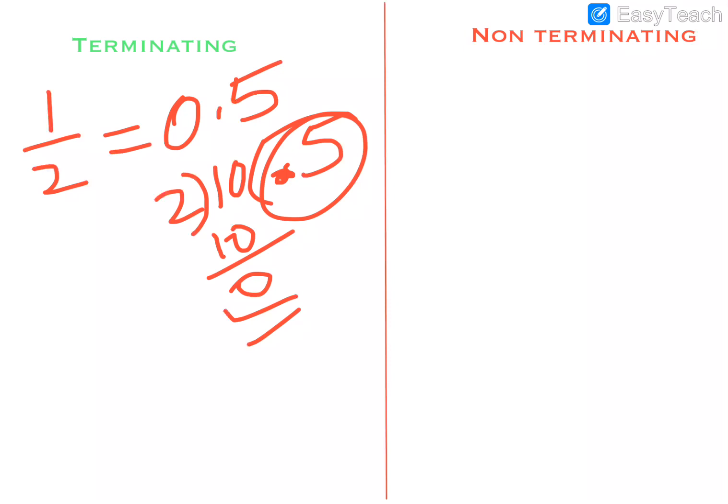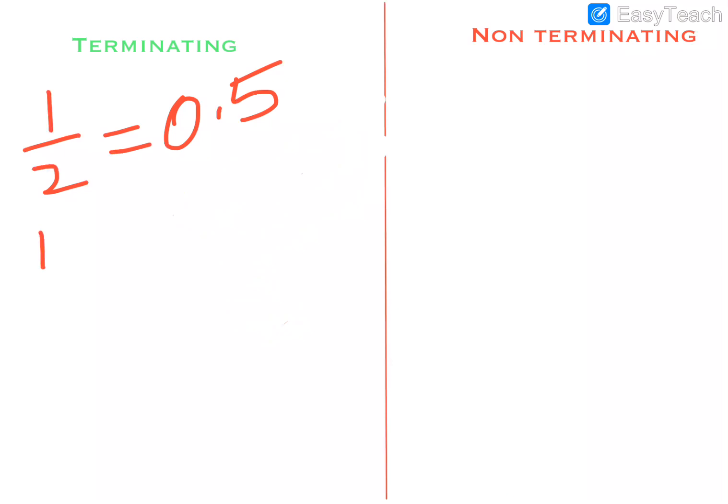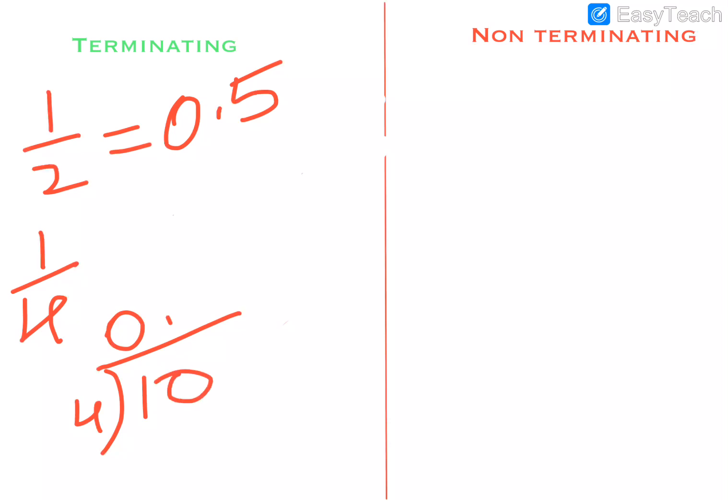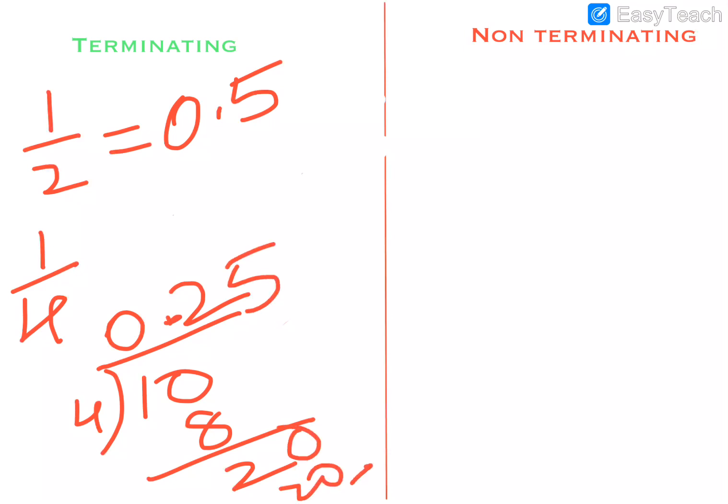This is a terminating decimal. Now take 1 by 4. You divide 1 by 4. 4 2s are 8, so 2. Since there is a decimal, we can take one more 0. 4 5s are 20. So the division is done, and the value we get is 0.25.